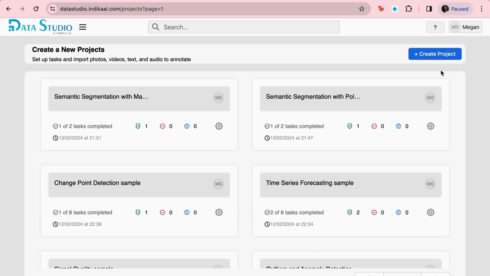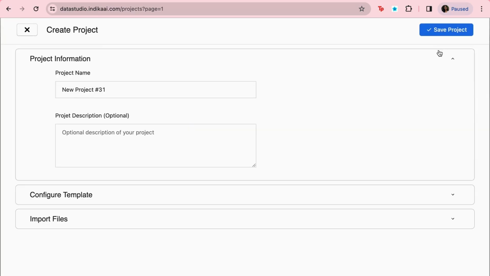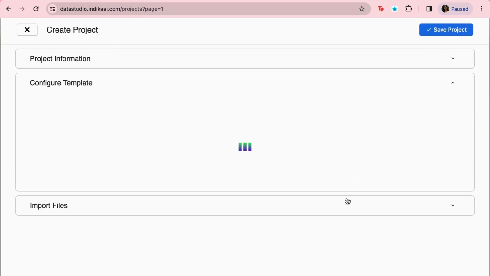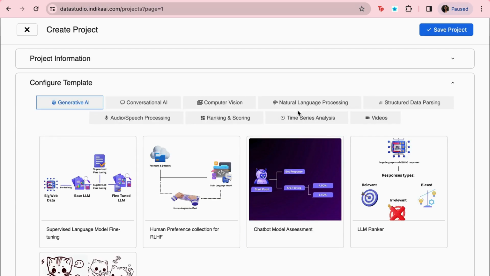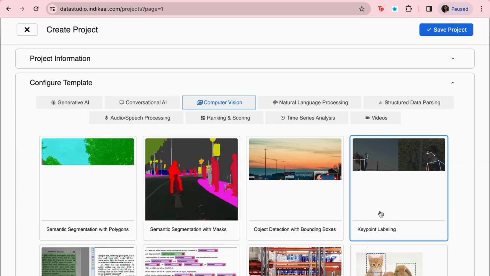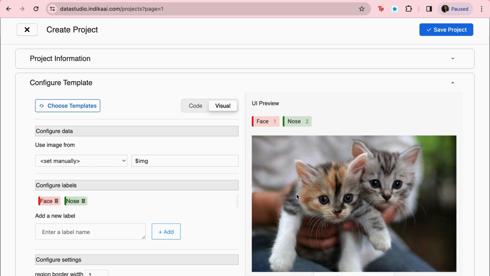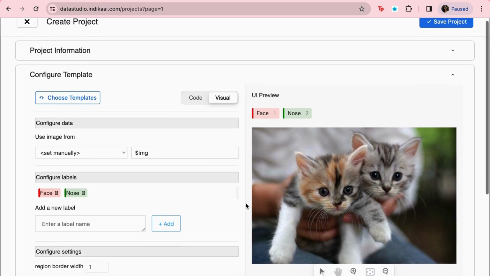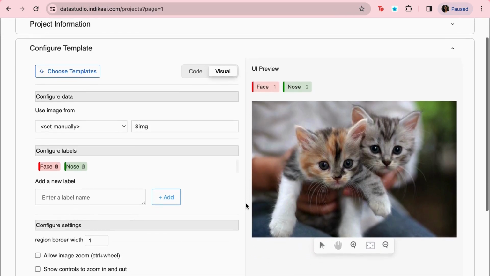Access our platform at datastudio.indicaai.com. Create a new project. Opt for a template tailored to computer vision applications and select Keypoint labeling template. Upload your dataset from either local storage or our integrated cloud solution.